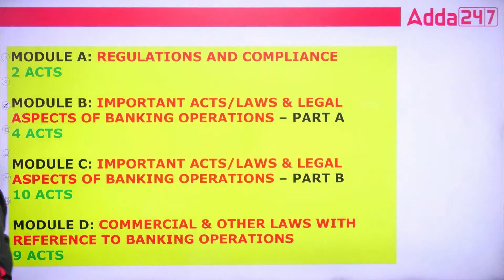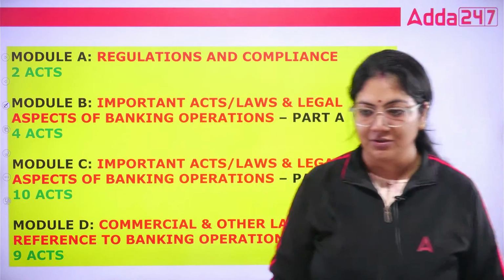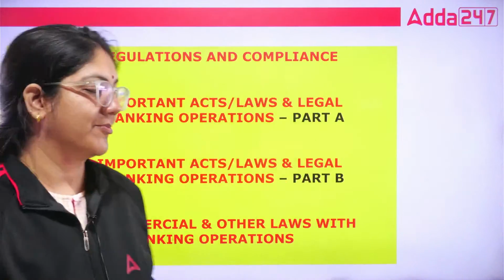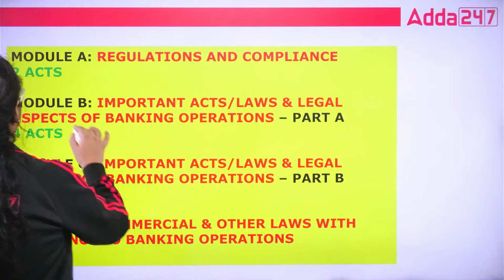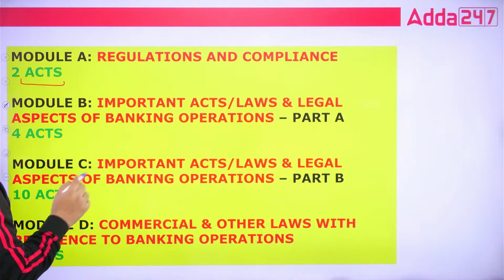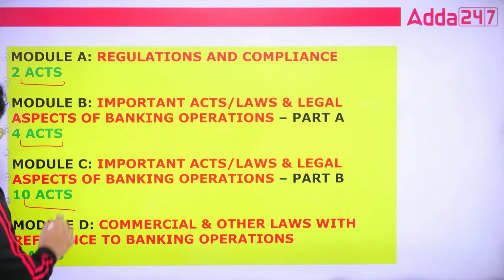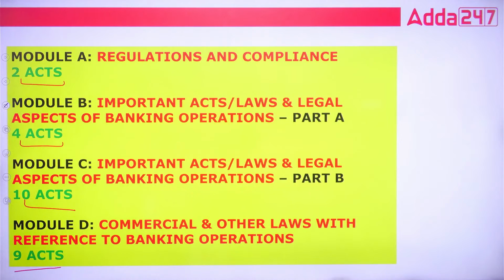Number one question. First of all, as we know that in the BRBL subject, you have a total of 25 acts. This is Module A. Module A covers basically 2 acts. Module B covers 4 acts. Module C covers 10 acts, and Module D covers a total of 9 acts.